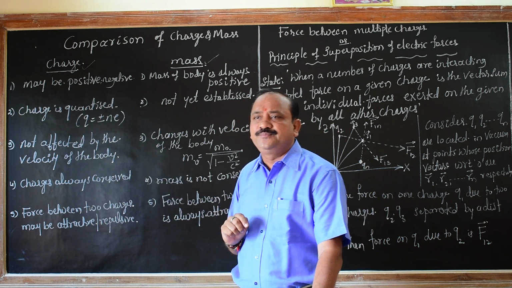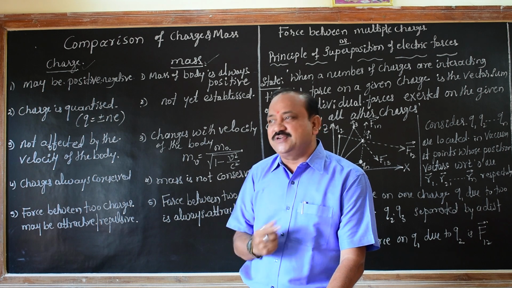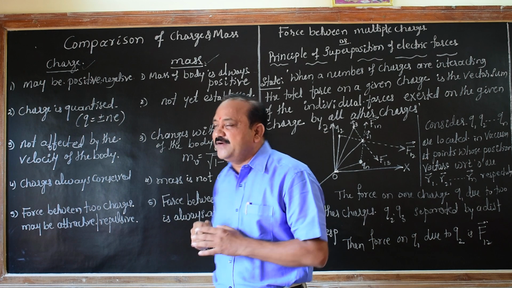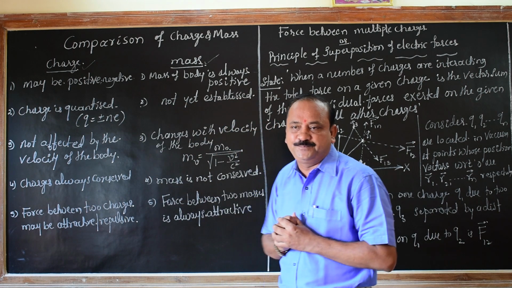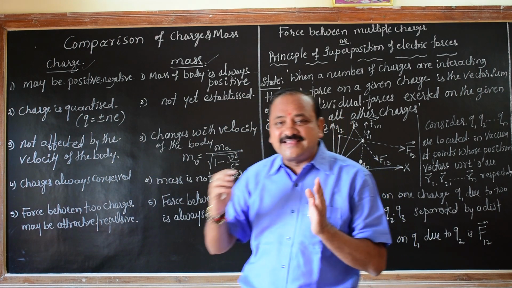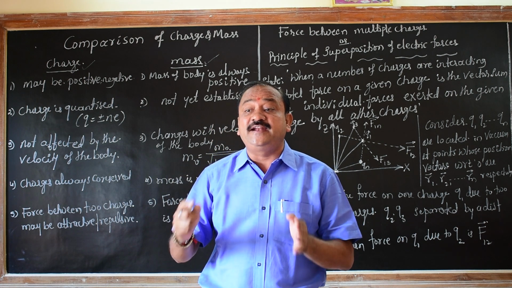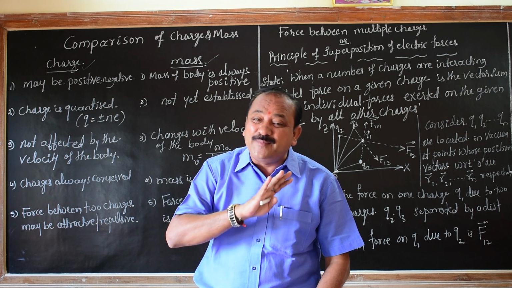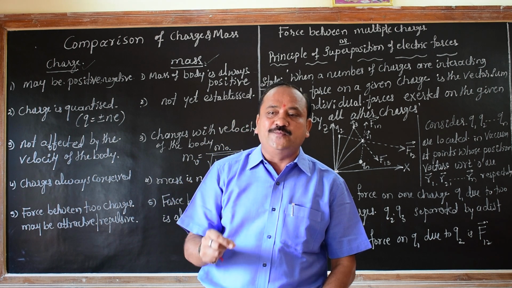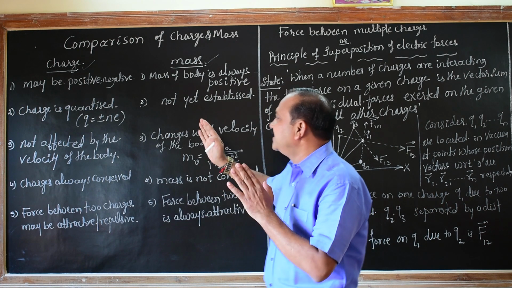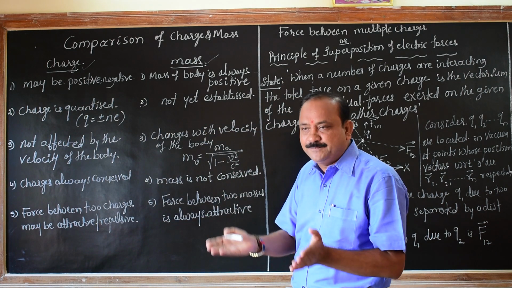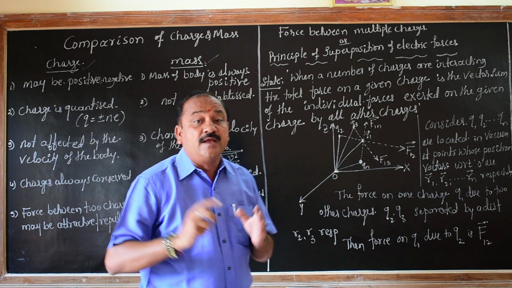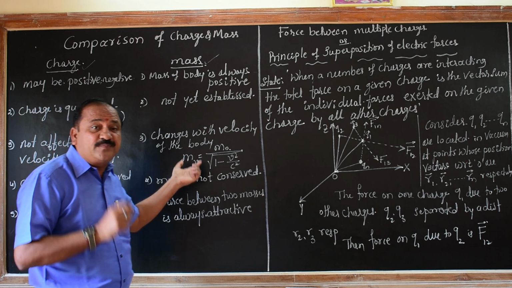Charge is unaffected by motion, which means it is not affected by the velocity of the body. The charge remains the same. That is what you are supposed to know about the charge. But the mass obviously changes with the velocity of the body.